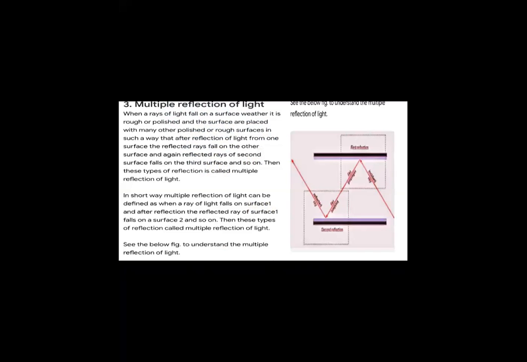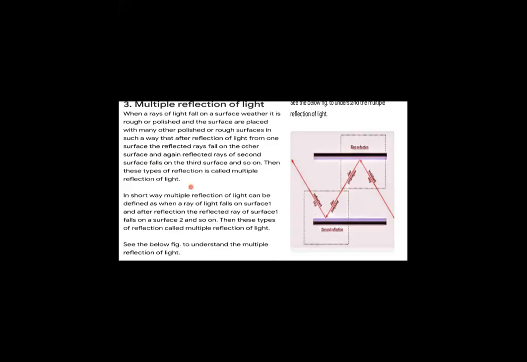The next and third type of reflection of light is called multiple reflection of light. When a ray of light falls on a surface, whether it is rough or polished, and the surfaces are placed with other polished or rough surfaces in such a way that after reflection of light from one surface, the reflected ray falls on the other surface, and again the reflected ray of the second surface falls on the third surface, and so on, then this type of reflection is called multiple reflection of light.